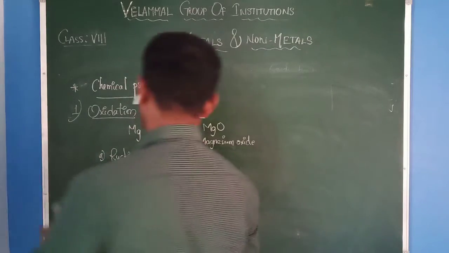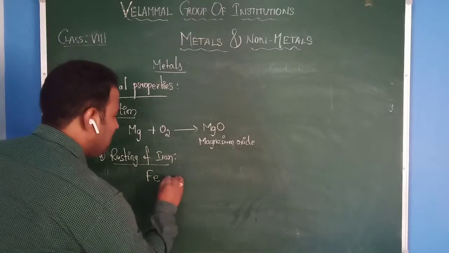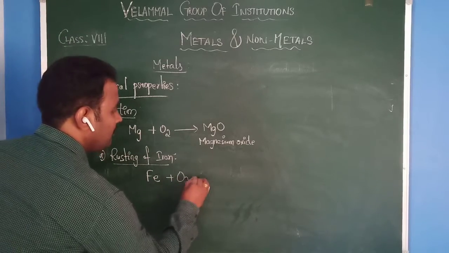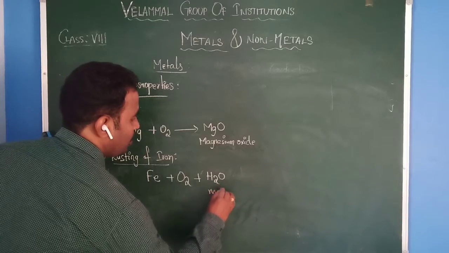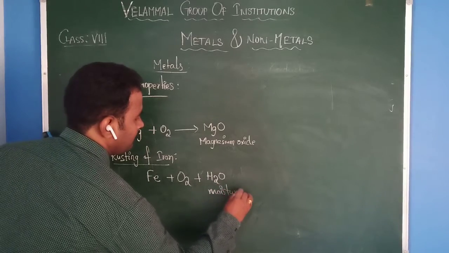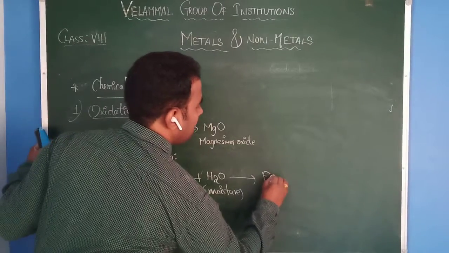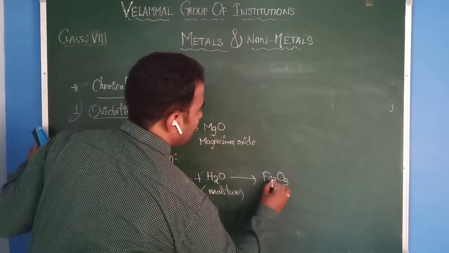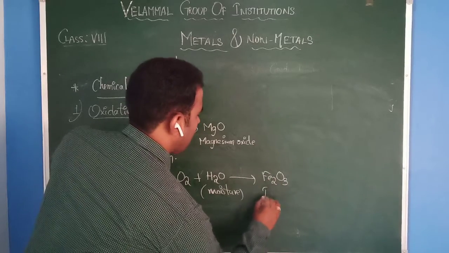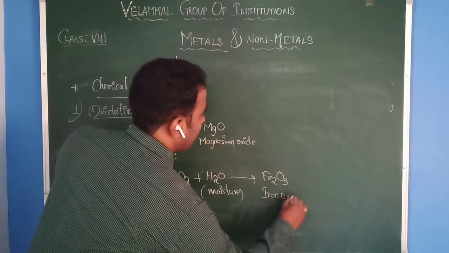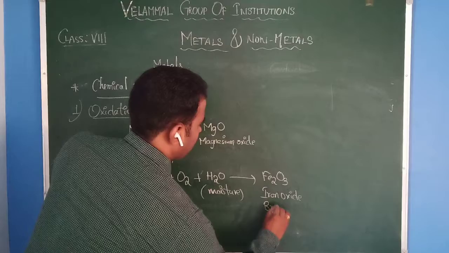How it is formed: the iron article, that is Fe, reacts in the presence of oxygen and moist air, and produces a brown color compound, Fe2O3, iron oxide, which forms the brown layer.